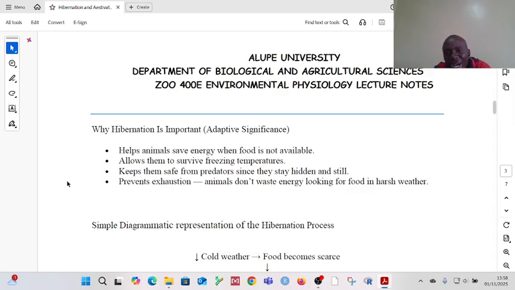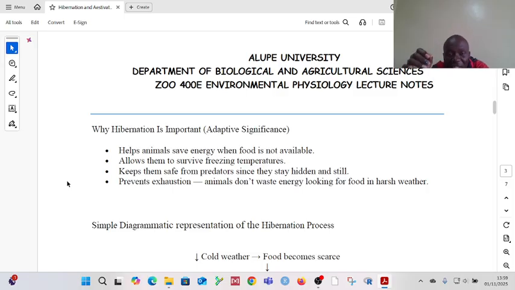Hibernation also allows animals to survive the freezing temperatures. Equally, hibernation helps to keep animals safe from predators, because when the animal is inactive, it is hiding somewhere. It is not moving around. So during hibernation then, the predators are not able to access their prey because the predators are also hibernating somewhere.